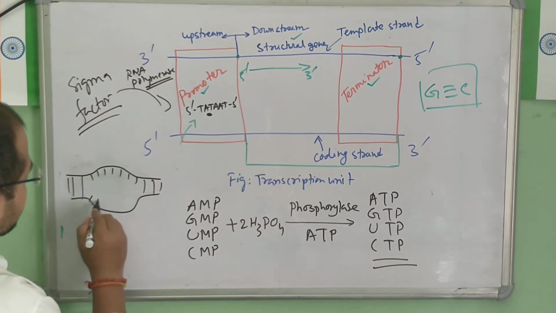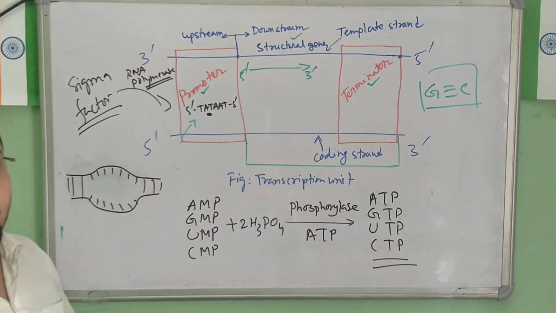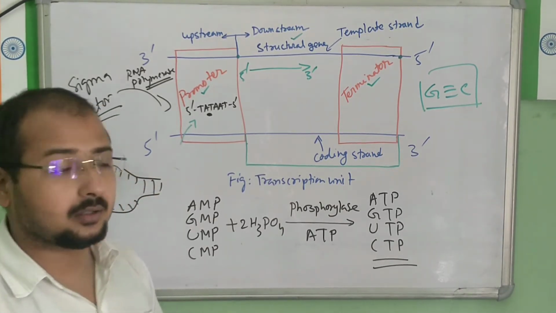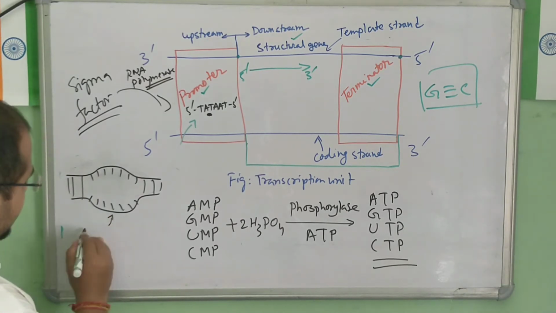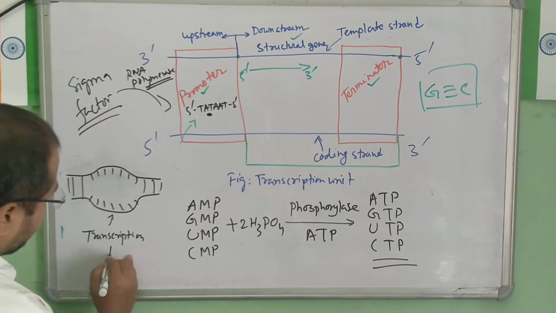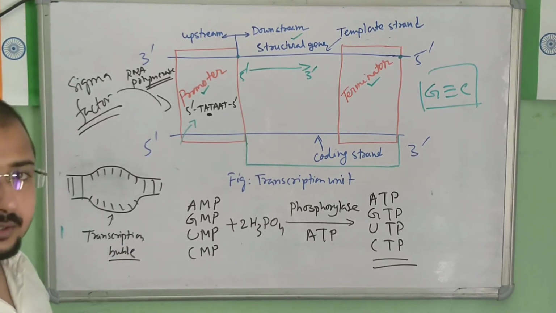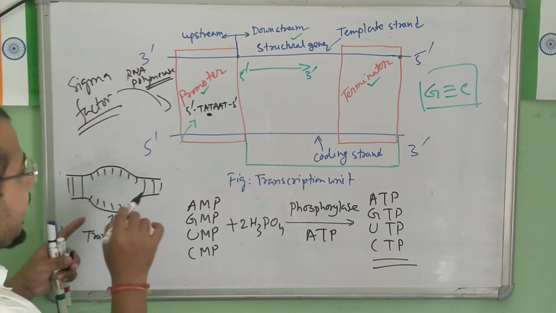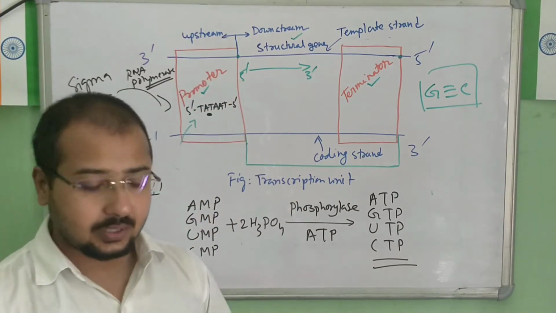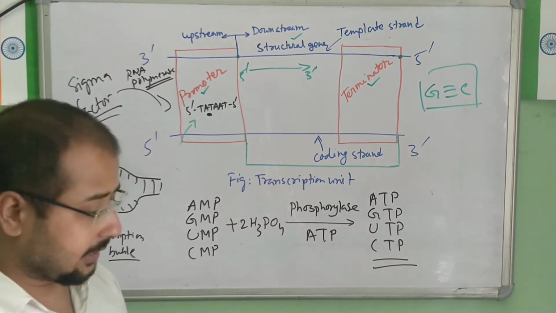The hydrogen bonds are broken here, so a bubble-like structure will be formed, called the transcription bubble. Clear? This will be formed, and ultimately the entire DNA strand is going to separate, and that is done by the RNA polymerase itself.